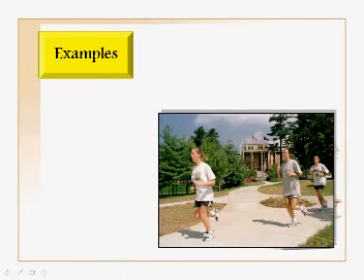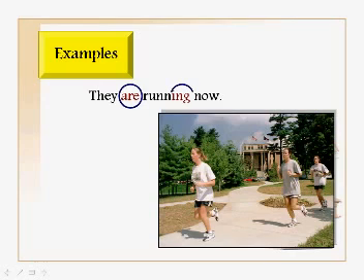Okay. Examples. If you look at this picture, you'll find that these people, what are they doing? Of course, they are doing something at the moment, right now. So, yes, they are running now. Okay? So this is a present continuous tense. Notice how we have verb to be and we have ing at the end of the verb. They are running now.